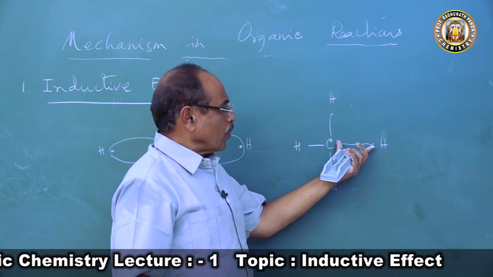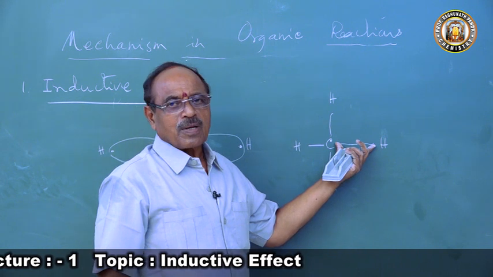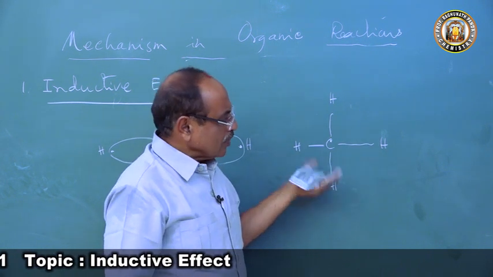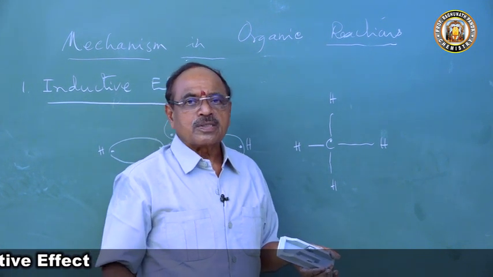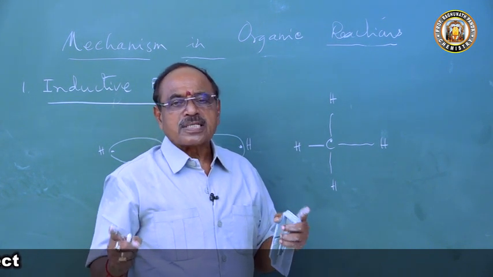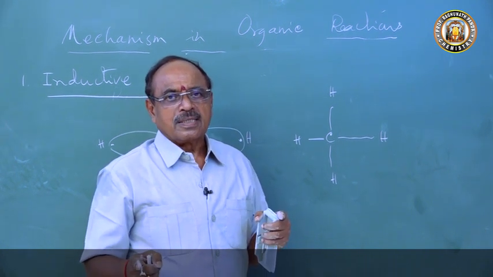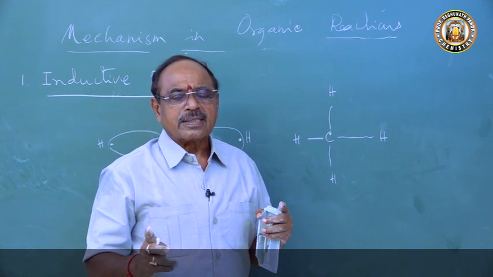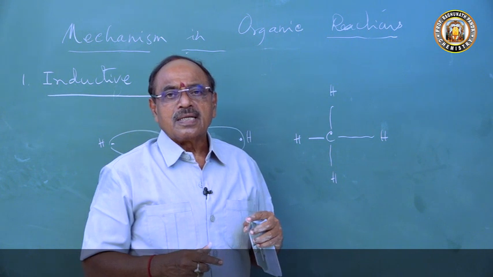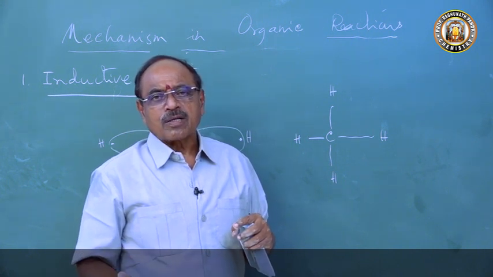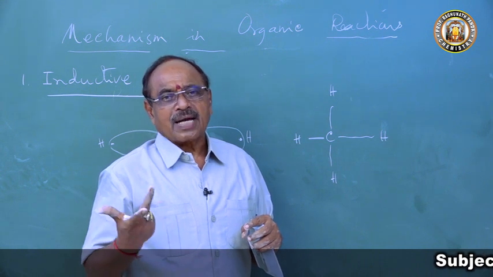So these bonds are purely nonpolar bonds. This was then explained according to atomic orbital theory or molecular orbital theory. The covalent bond is formed due to the overlapping of the atomic orbitals. These atomic orbitals overlap to form a molecular orbital. The electron cloud of the molecular orbital is equally distributed between the combining atoms.